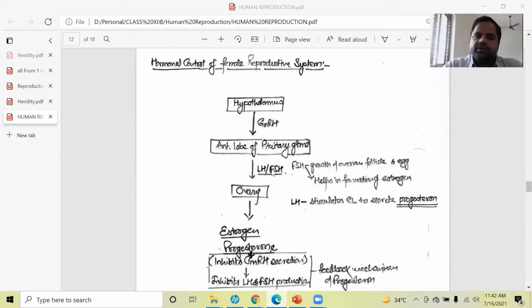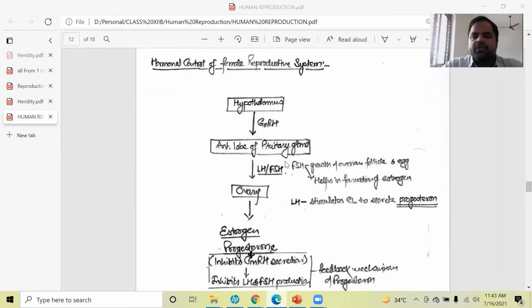So in our previous lecture, we have seen how LH and FSH are inducing the process of spermatogenesis. So the same hormones in female are also inducing the oogenesis. So LH, luteinizing hormone, and FSH, follicle stimulating hormone, both are secreted by the anterior lobe of the pituitary gland. So we will see what are their functions.